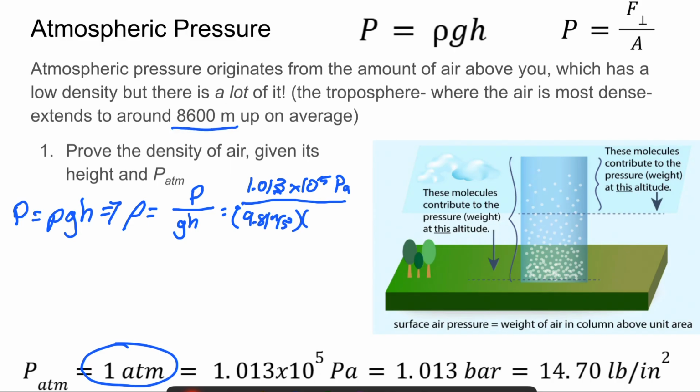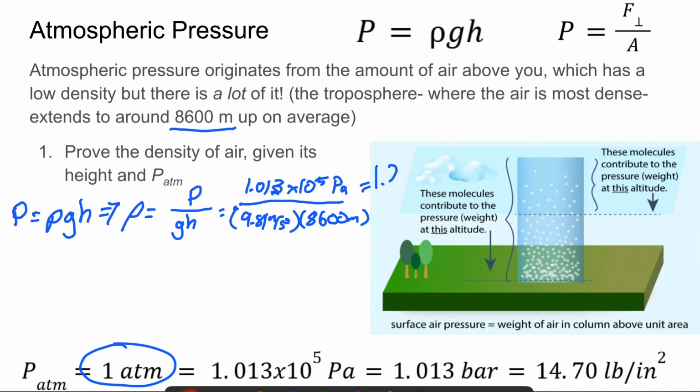The height of our atmosphere is about 8,600 meters. So if we take 1.013 times 10 to the fifth, divide by 9.81, and divide by 8,600 meters, we get 1.20-ish kilograms per meter cubed, which is the average density of air. So great, everything's working as it should be.